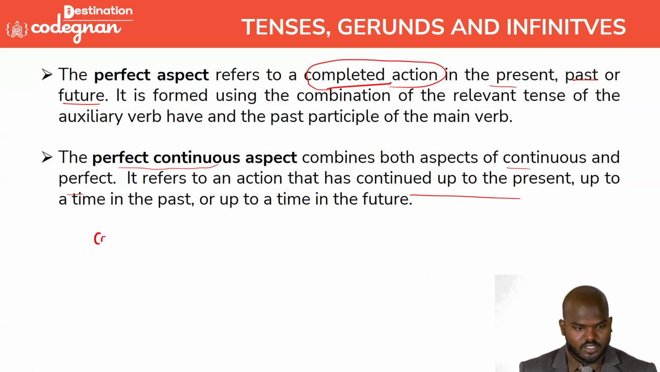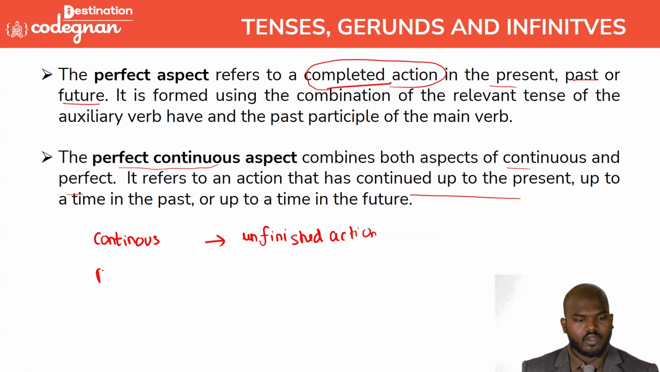You see this one? Continuous, only continuous, means we can call it an unfinished action. Coming to the word perfect, perfect means we can say it is a completed action. Okay. And the next one, perfect continuous.